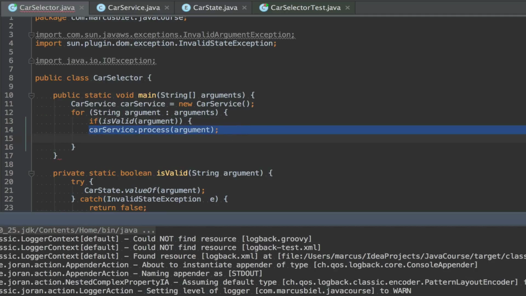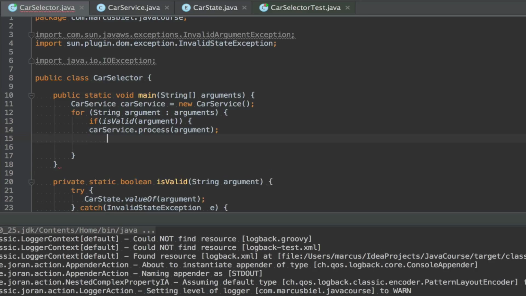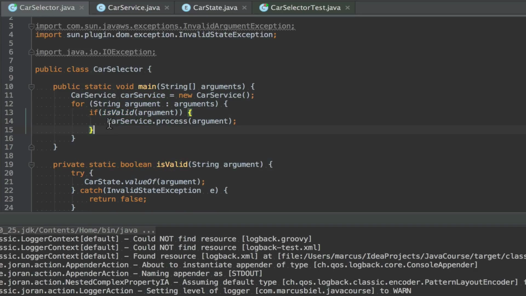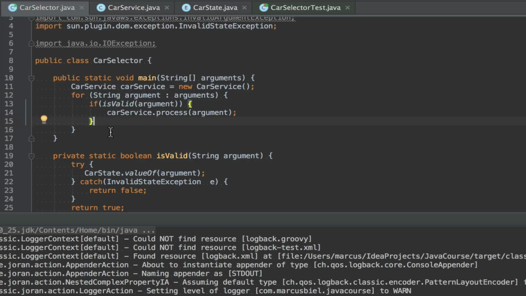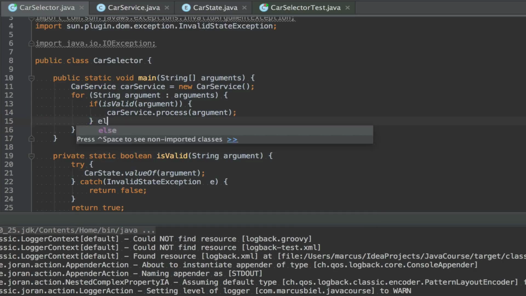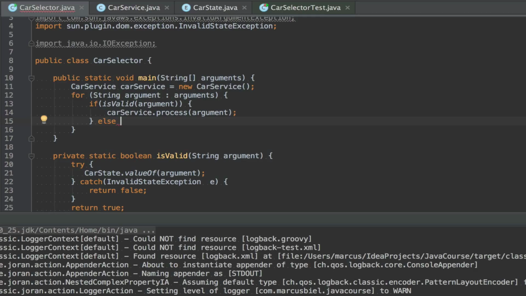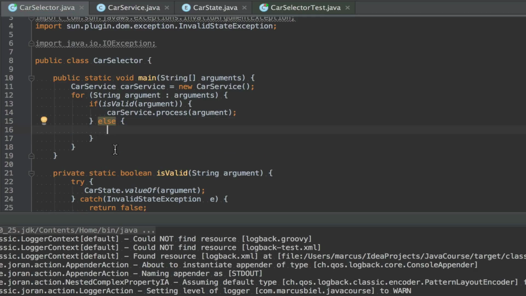You saw already how the invalid states are printed. Now let's do something else. Let's only process valid arguments. The question, of course, is, does that make sense? Now we wouldn't even realize we have a problem in our code. So maybe we should also say else, print that we have a problem.